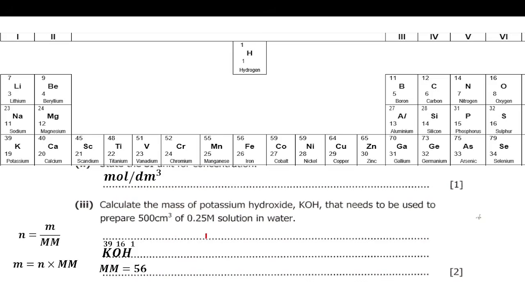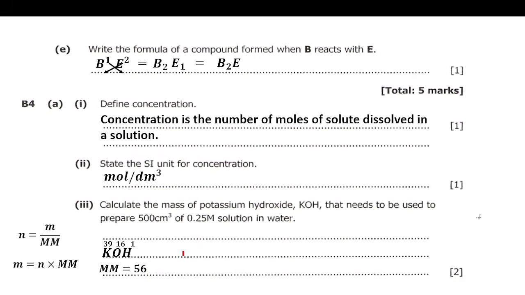Here we have been given volume and what? Concentration. So we can find the number of moles. We know the formula connecting concentration, number of moles and volume: concentration is equal to number of moles over volume. Now we need the number of moles here, so we'll make number of moles the subject of the formula. So number of moles is equal to concentration times volume. Now we are going to substitute where there's C, concentration, we put 0.25.